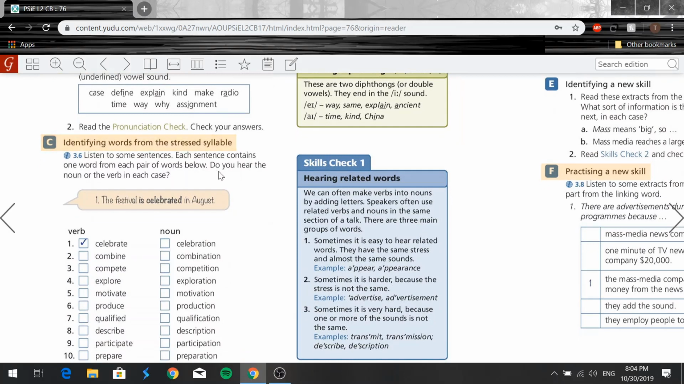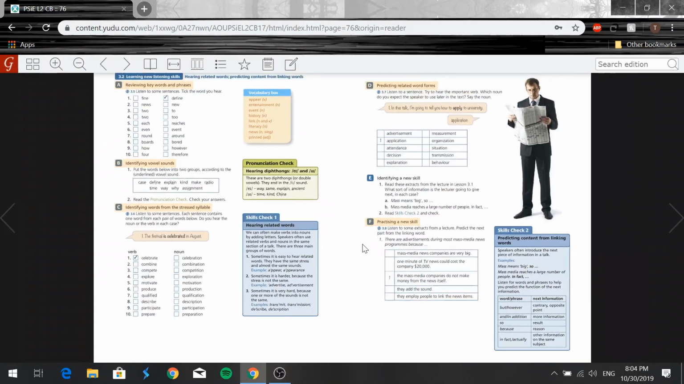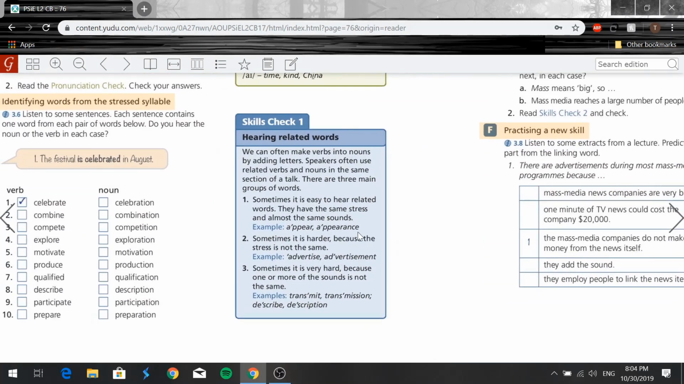Right, so before we move on, here we have something called hearing-related words. So we can often make verbs into nouns by adding certain letters, right? So you'll often hear speakers use related verbs and nouns in the same section of a talk, right? So there are three main groups of words, and let's go over them right now. So we have one, sometimes it is easy to hear related words, right?